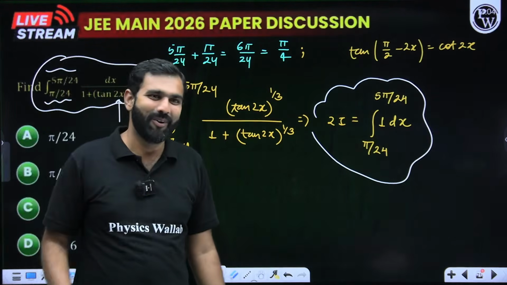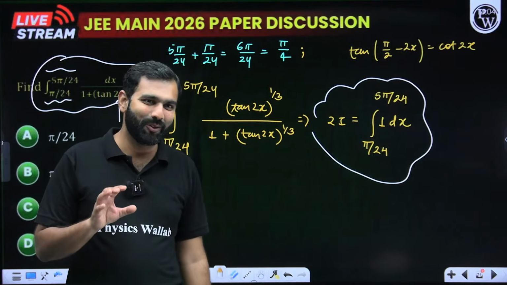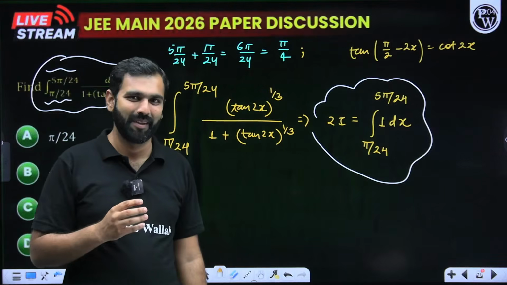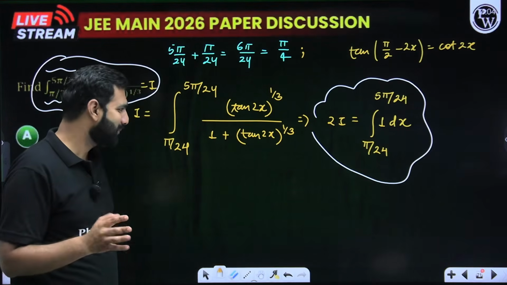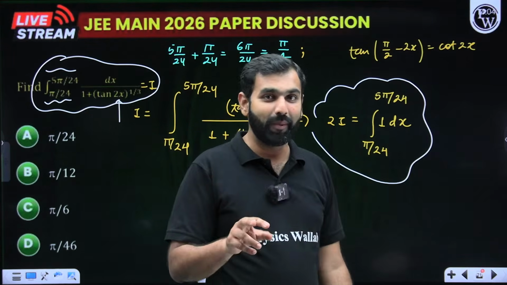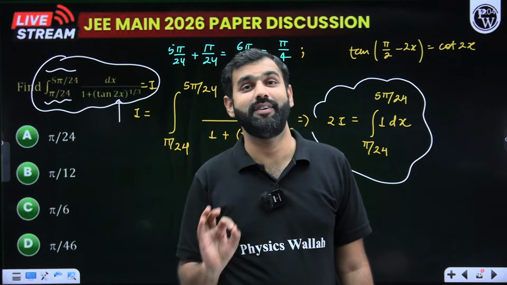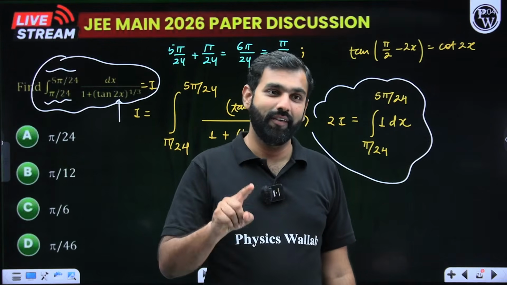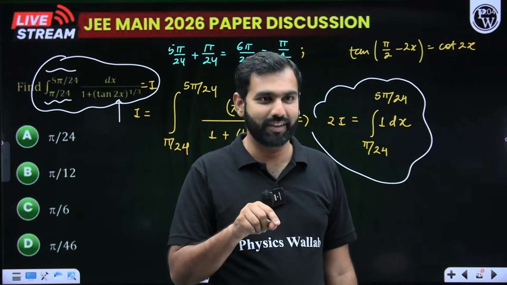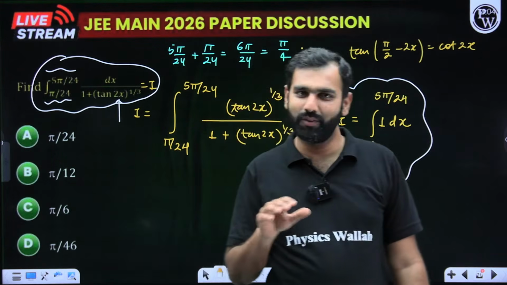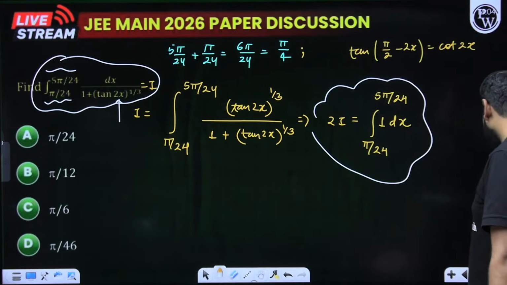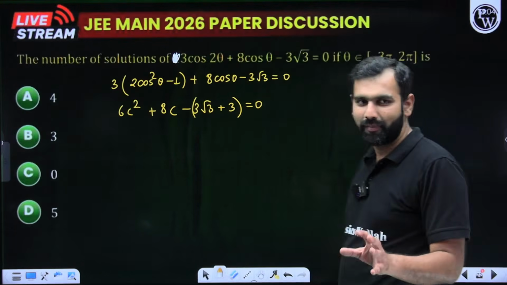Great. So don't make mathematics one of the criteria on the basis of which you decide that the paper was difficult or easy. You have 3 subjects, right? And IIT JEE is doing it. If it is giving you maths easy, it will balance it out. It knows the subtle art of balancing. So yes, the paper was a little difficult last night, the second shift of yesterday. But today the math section was easy to moderate. So let's move towards the next question here. I was saying that the subtle art of balancing everything, IIT JEE knows it, right?